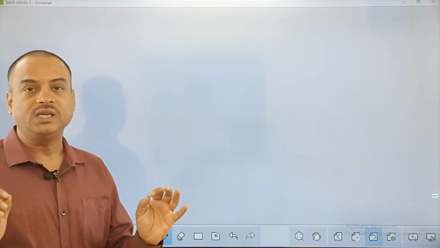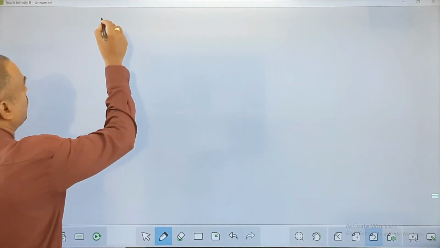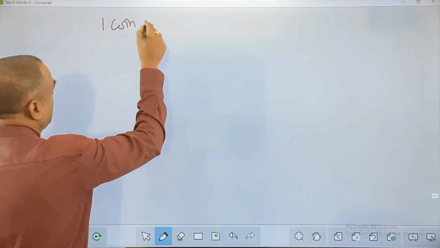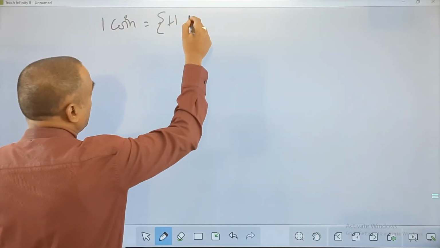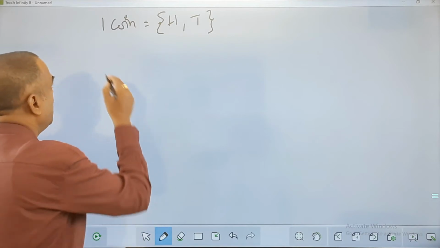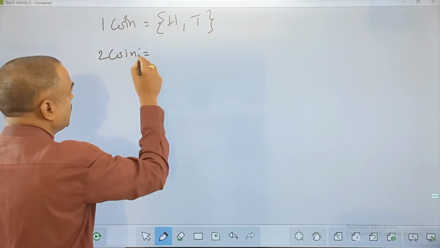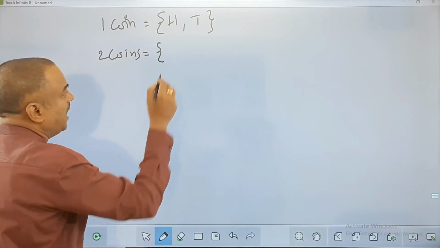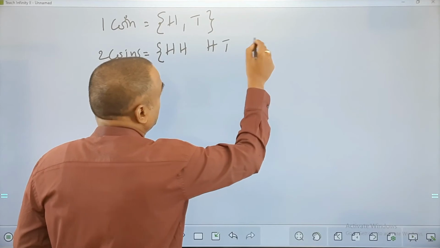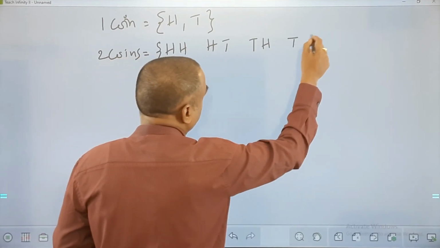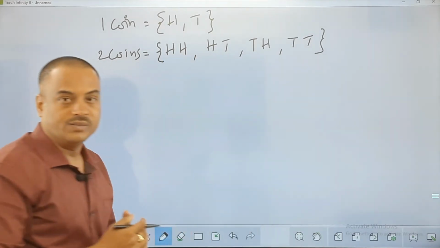We just need to know the outcomes, that is, the total number of outcomes. Suppose I'm talking about one coin. One coin will have only 2 outcomes, that is head and tail. If I'm talking about 2 coins, in that case I'll get head head, head tail, tail head, and tail tail as 4 outcomes.